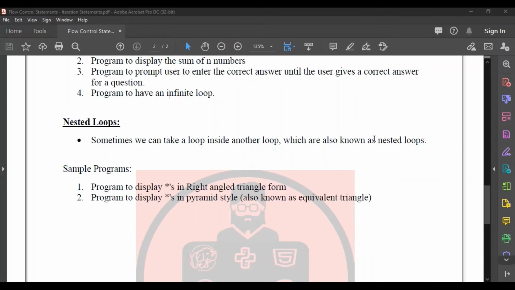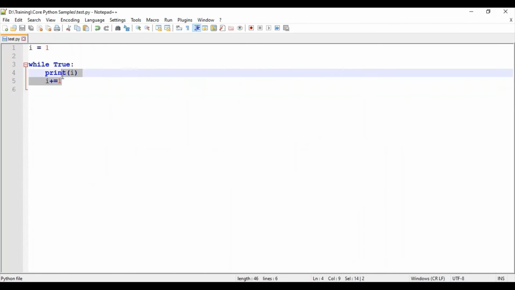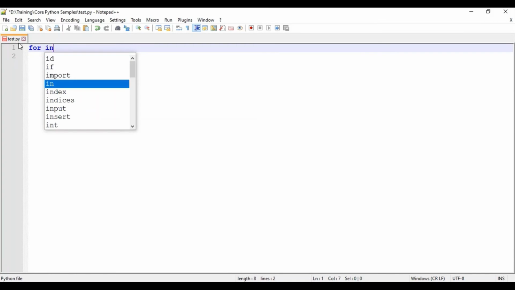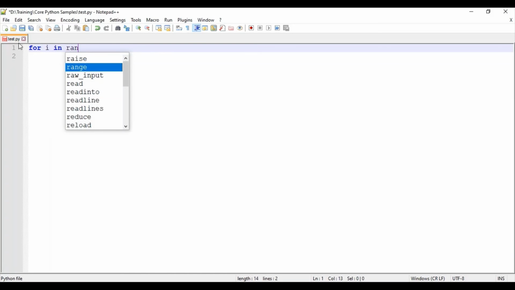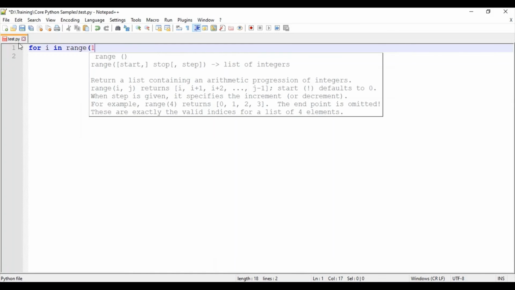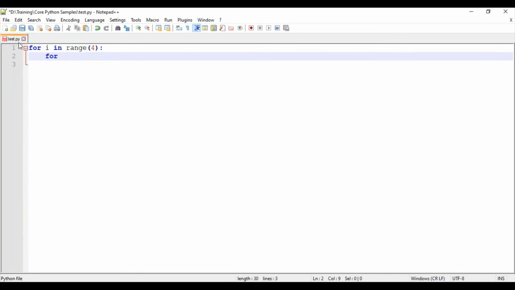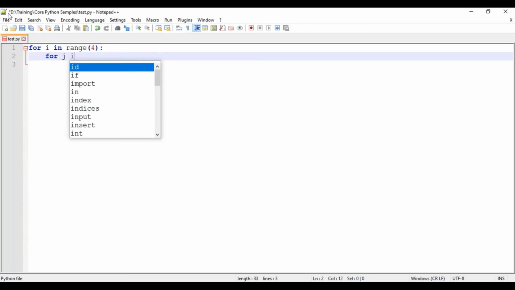So I'll just show a simple sample code of how nested loops can work. What I will be doing is, for i in range 4, colon. Inside it I'm using another for loop, for j in range of 4.